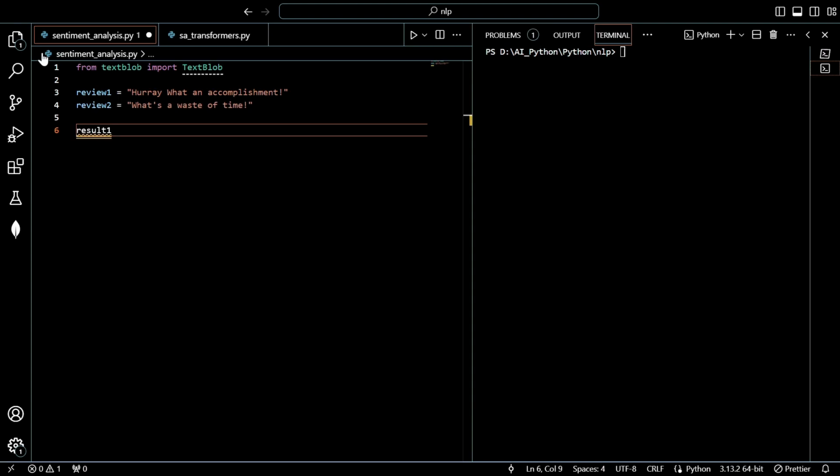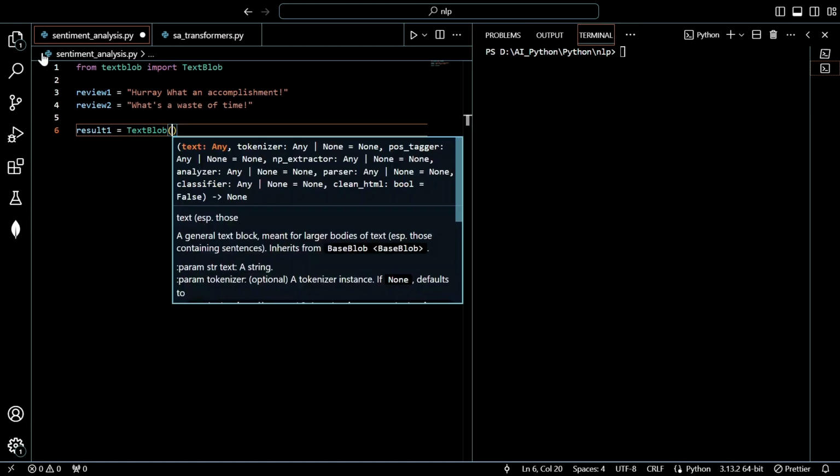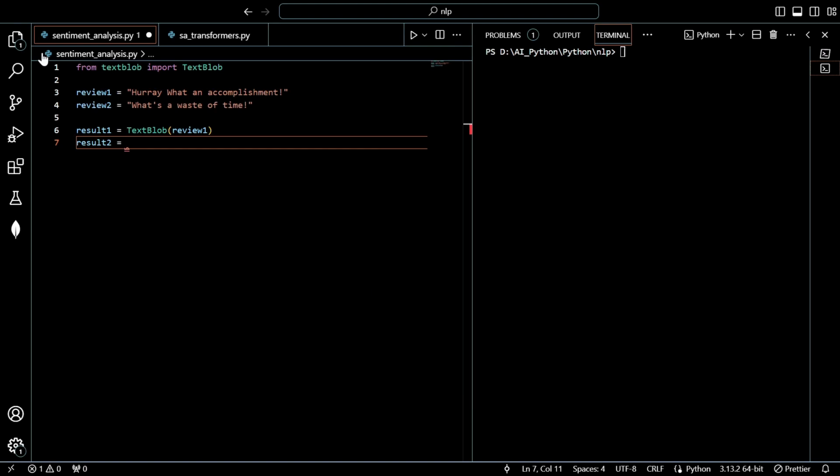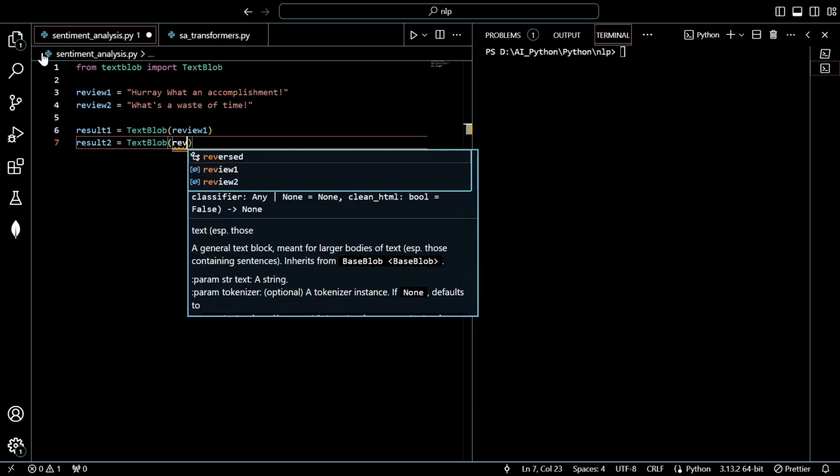Result. So we are going to analyze the sentiments using this TextBlob function. Let us print the sentiments now.